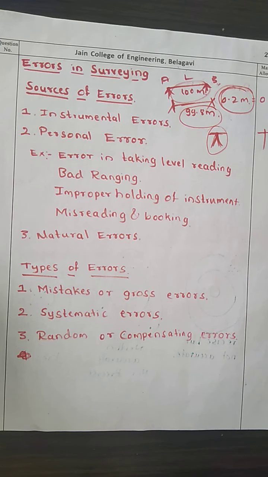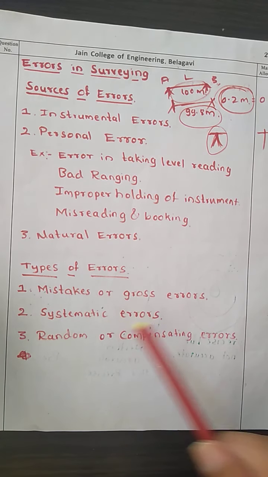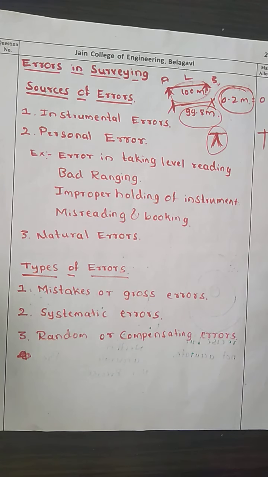These are referred to as mistakes or blunders, either by a surveyor or due to the assistant, occurring due to carelessness or incompetence with the instrument. On a construction site, such mistakes may be frequently made by an inexperienced engineer or by surveyors who are not familiar with the equipment and the method they are using.